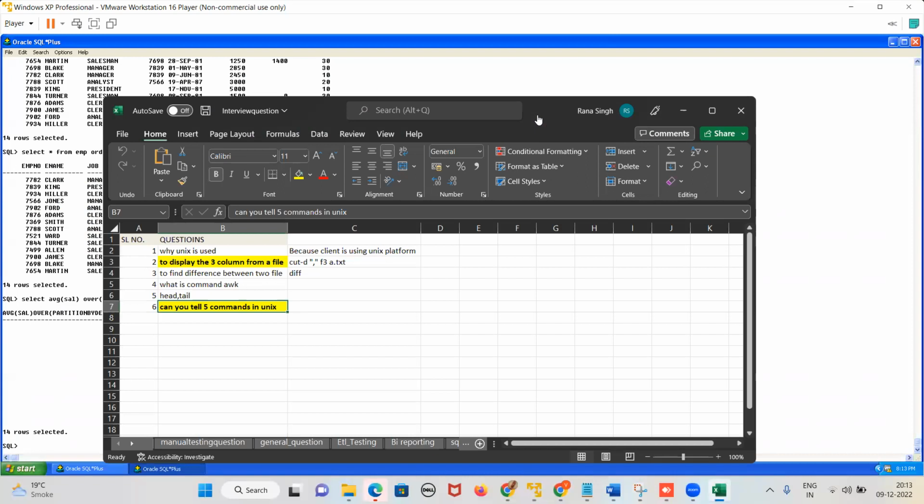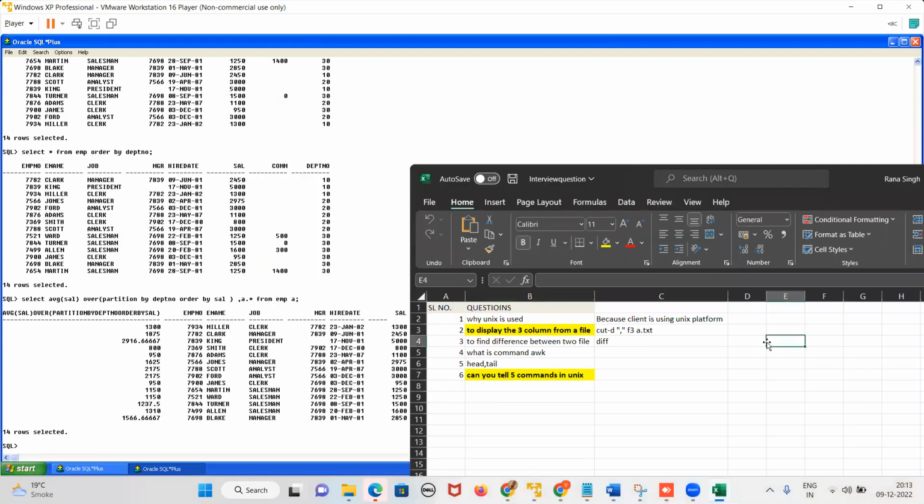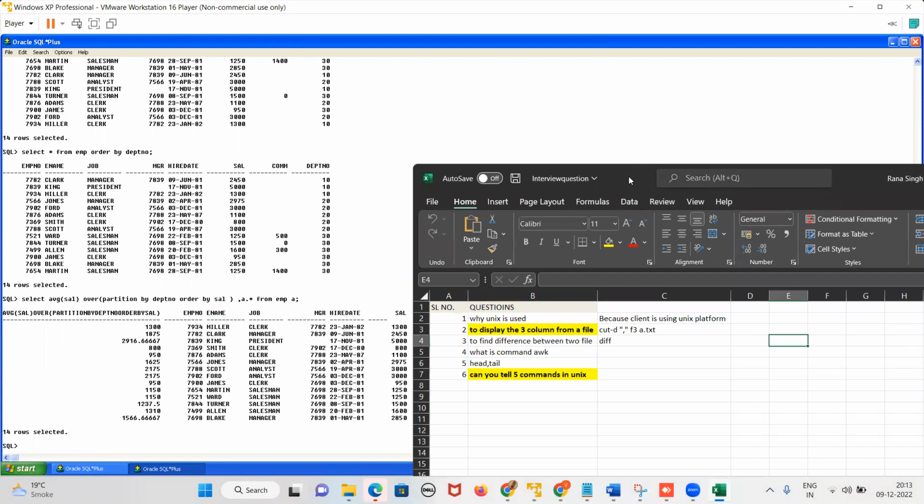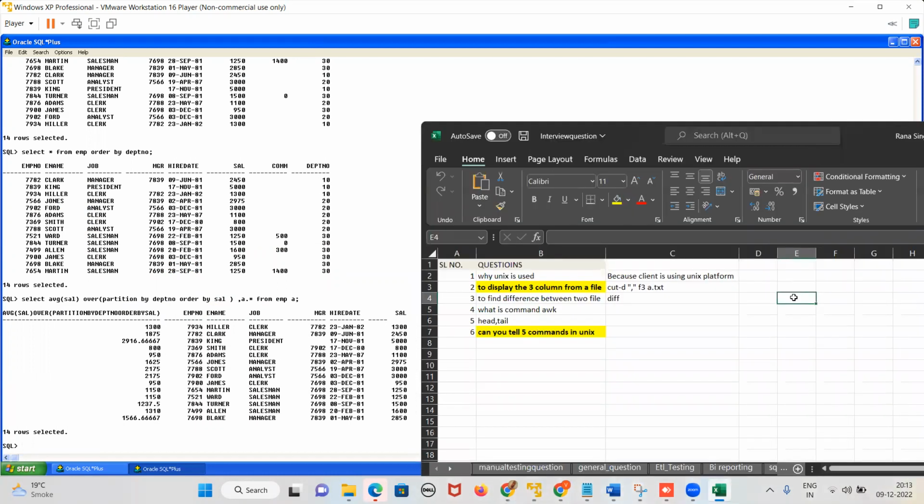Guys, what are you looking at, the salary column? You're getting me confused. Guys, see now, what is the first value? 1300, right? This is fine. Now 1300 plus which value? What is the second value? 2450. Average, 2450, divided by 2. What is the value, guys?